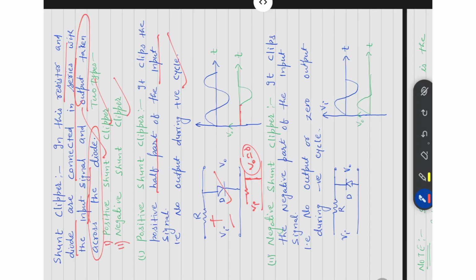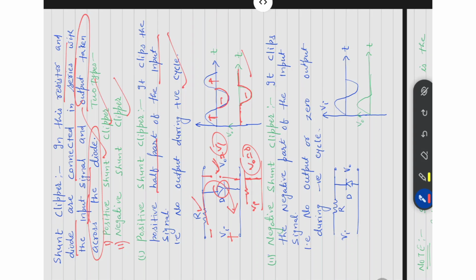Similarly, when the diode is reverse biased, the diode will be off. No current flows, which means no voltage drop across the resistance. Then V0 equals Vi in the negative cycle, so we get the same output as the input in the negative cycle. Then again in the positive cycle, output will be 0, and in the negative cycle, output will be obtained. This is the positive shunt clipper.